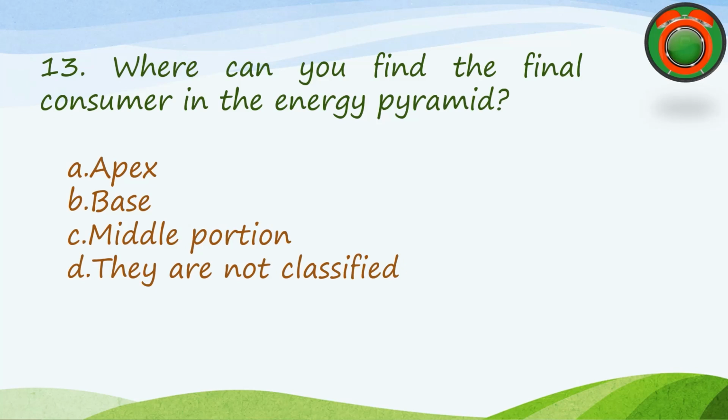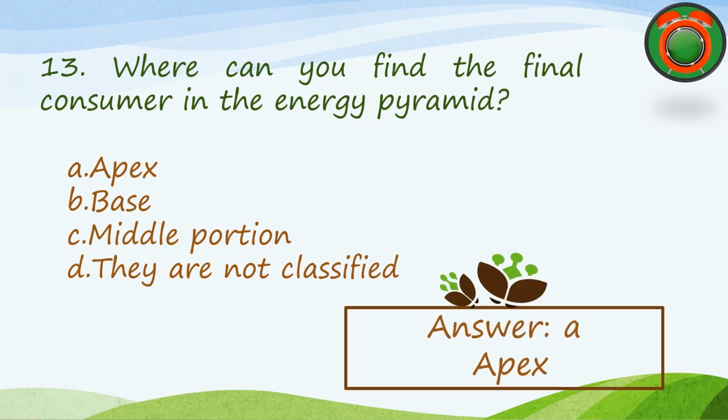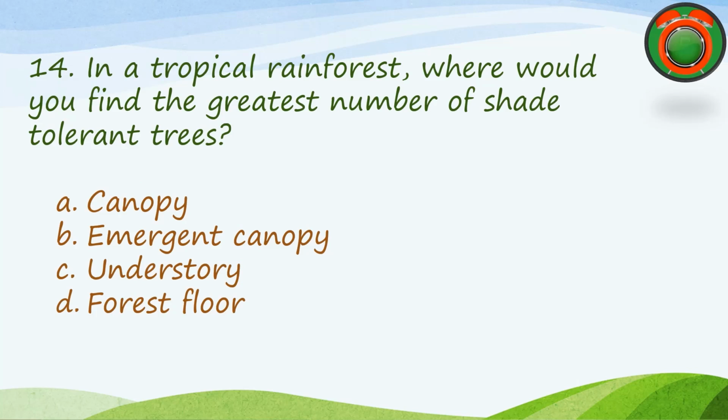Where can you find the final consumer in the energy pyramid? A. Apex. B. Base. C. Middle portion. D. They are not classified. The correct answer is A. Apex. Number 14 question.